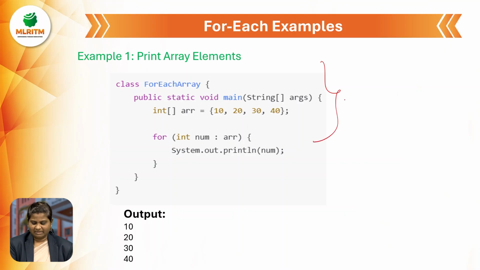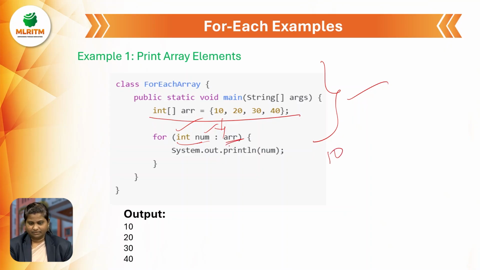This is the simple example of for each. Here initially we are giving the values to the array. It is int, the values in the array are int values only. Here the numbers are whatever we are taking from this. Initially it will take number 1, next it will update and give array value 2, next it will give the number as 3, then the number as 4.